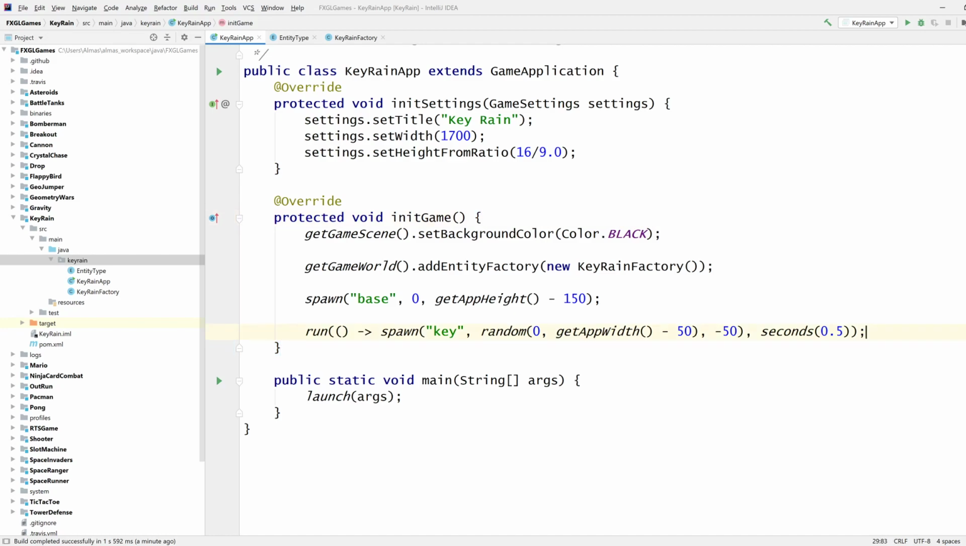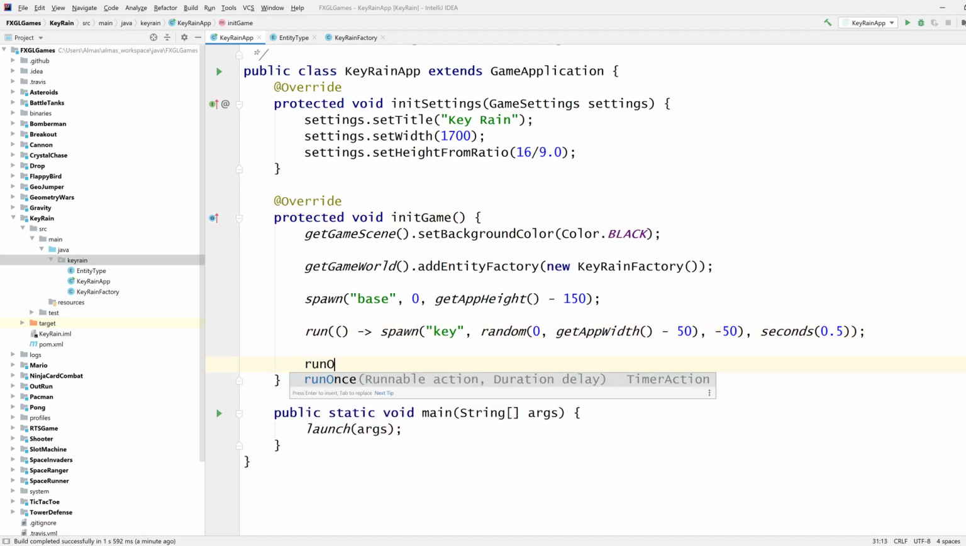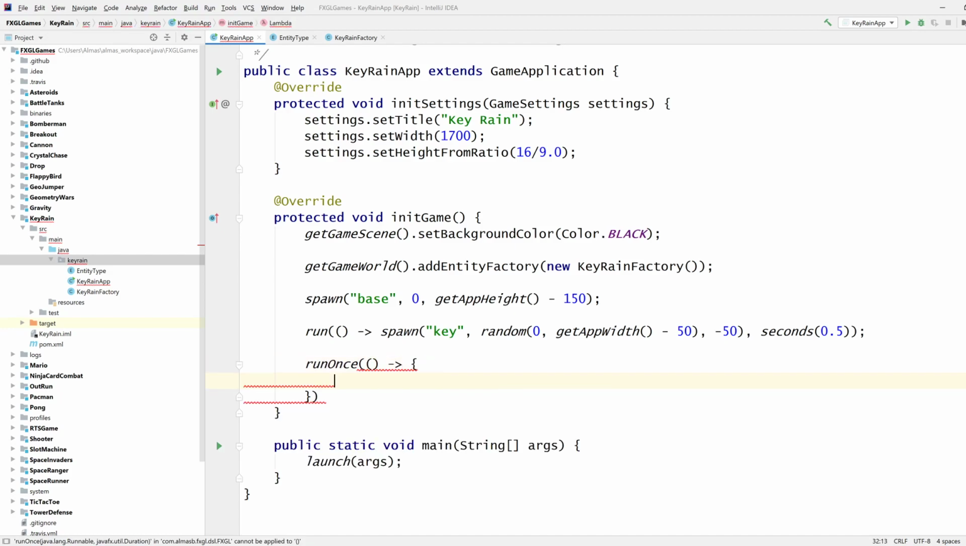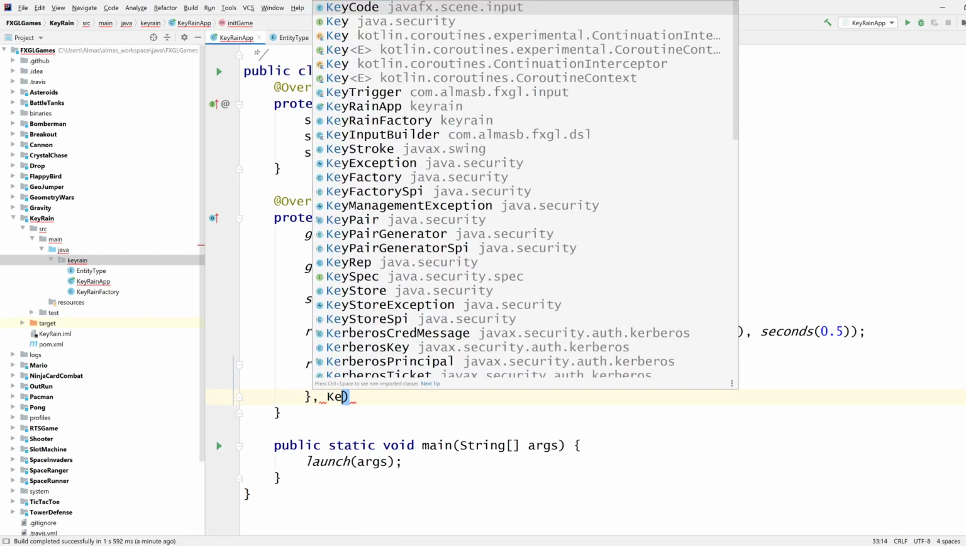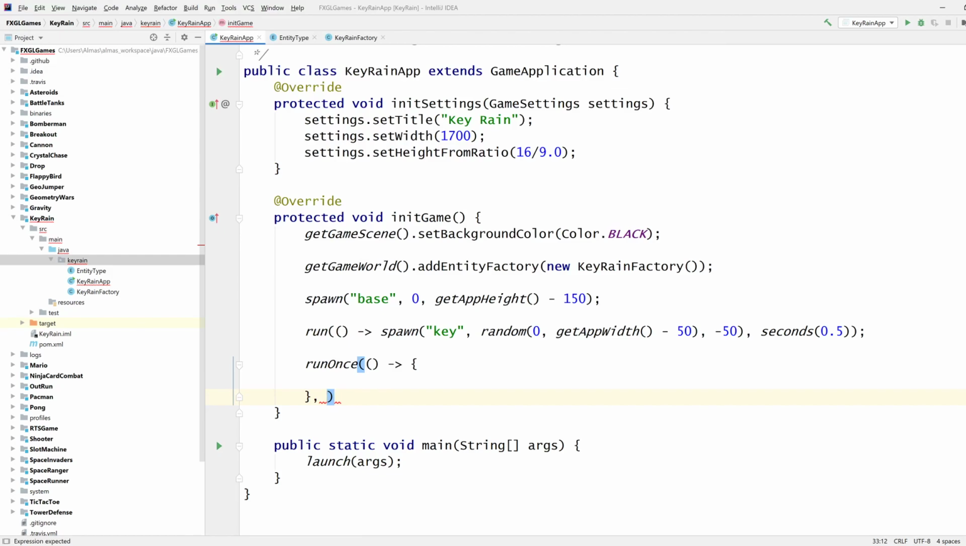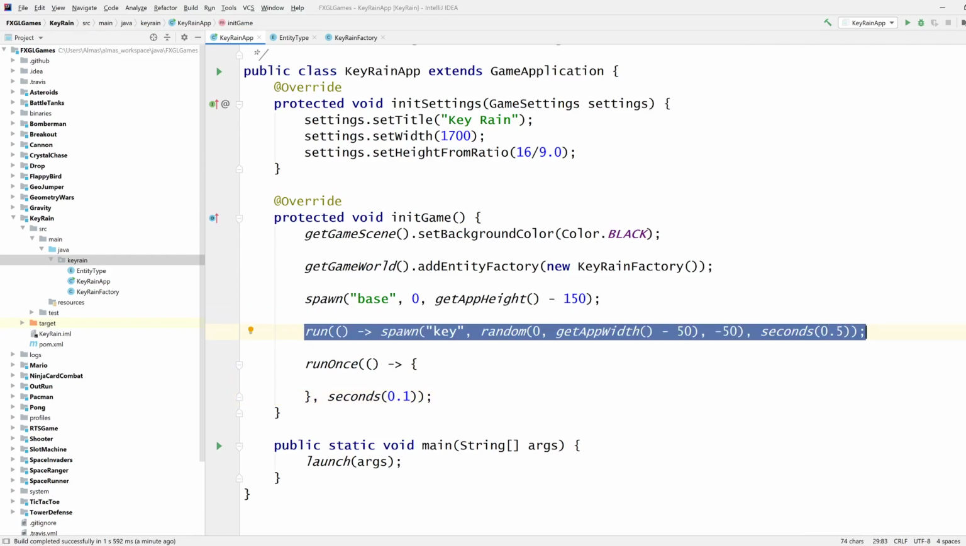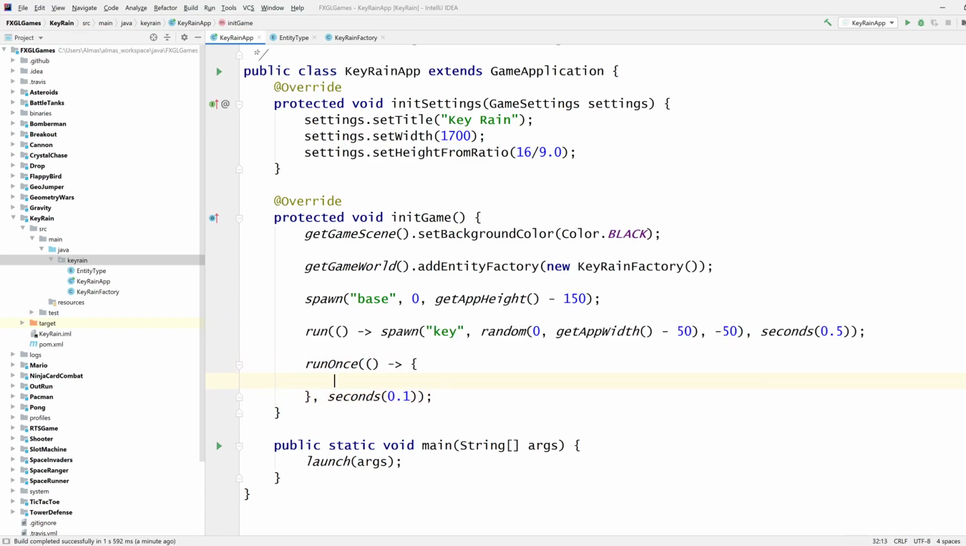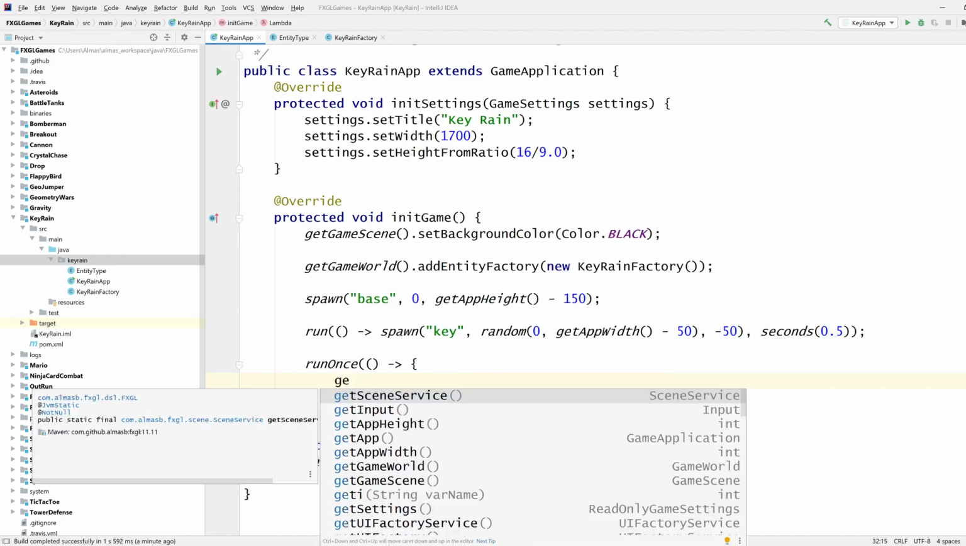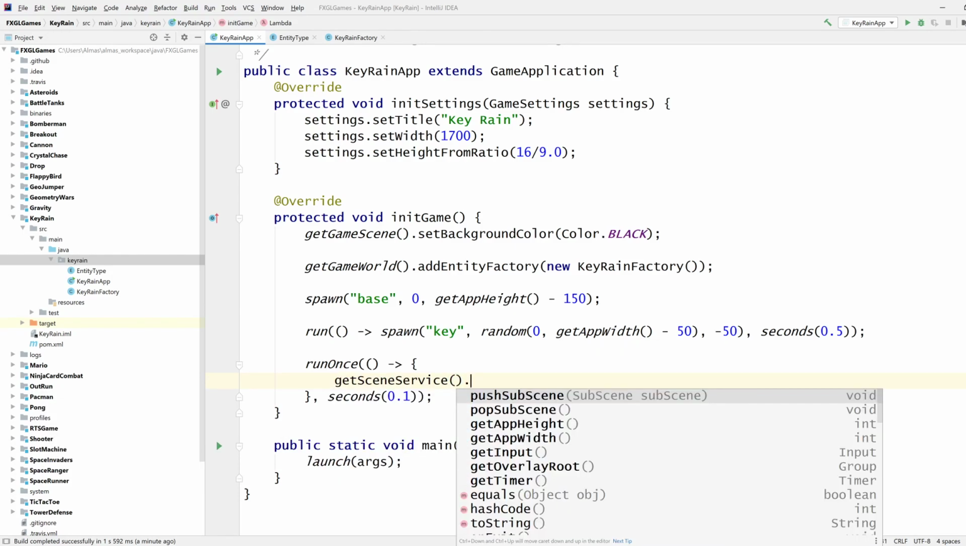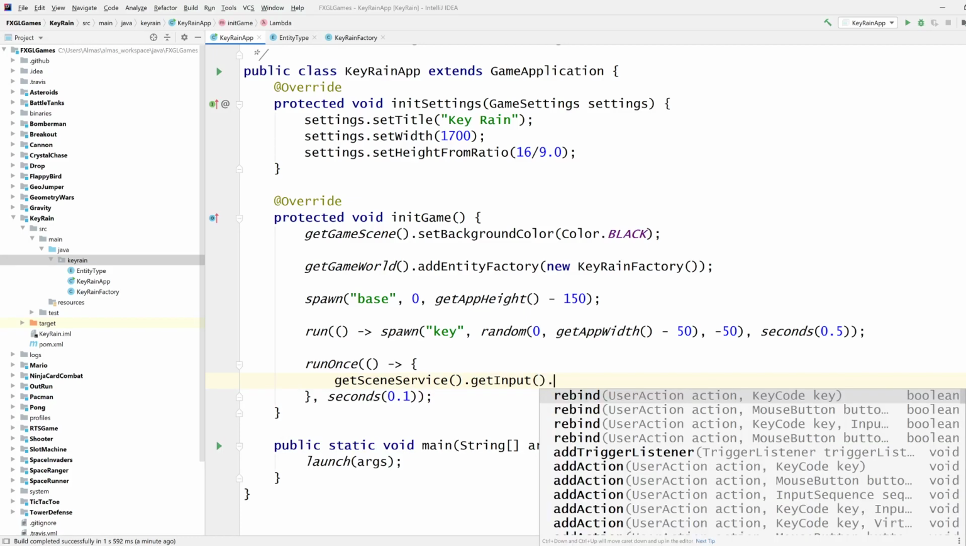Yeah, right. So run once. We're going to rebind the screenshot key. Seconds 0.1. So the difference between these two runs, this is going to run forever, this is going to run just once after 0.1 seconds. And I want to take the screenshot, which is in the scene service, right, somewhere. Get input.